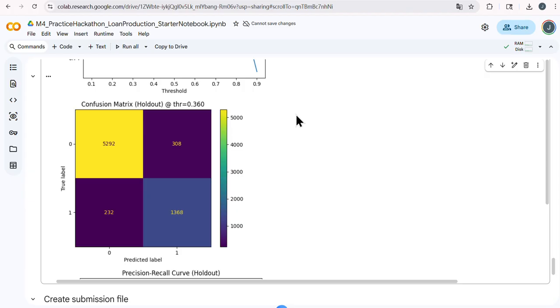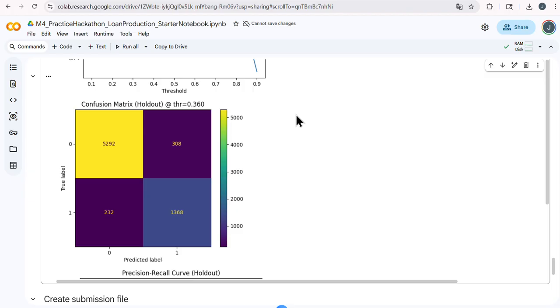In a loan context, these errors have different business impact. A false negative means predicting a borrower is safe when they actually default, which can lead to financial loss. A false positive means predicting default for someone who would repay, which rejects a good customer and reduces revenue and customer satisfaction. Threshold tuning helps manage this trade-off to align the decision rule with F1 and with practical risk versus growth considerations.